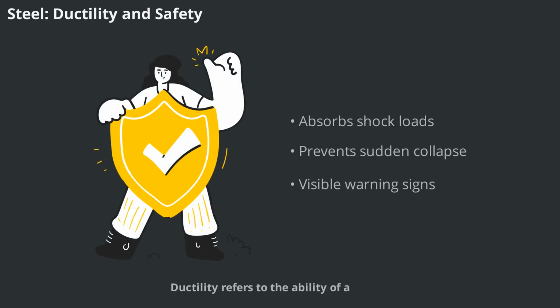Ductility refers to the ability of a material to undergo significant deformation before failure. In practical terms, this means steel structures can absorb energy during events like earthquakes or blasts, providing a safety margin and preventing sudden collapse. Properly designed steel buildings show visible deflections before failure, allowing time for evacuation or repairs. This property is especially important in regions prone to seismic activity, where resilience can save lives and reduce damage.